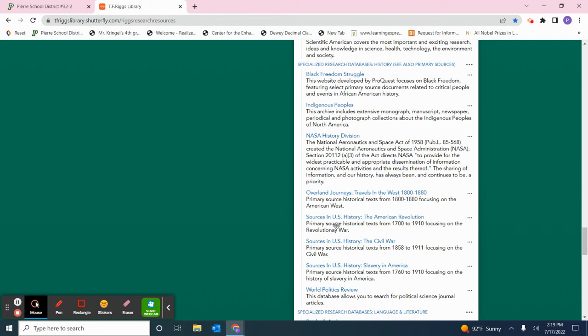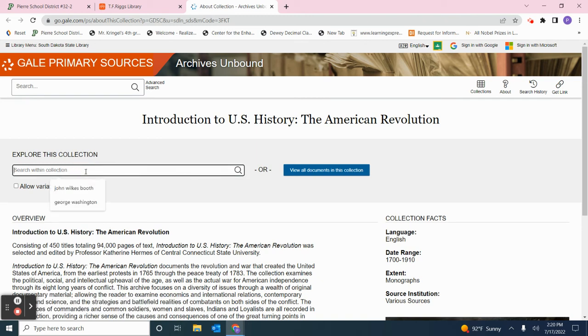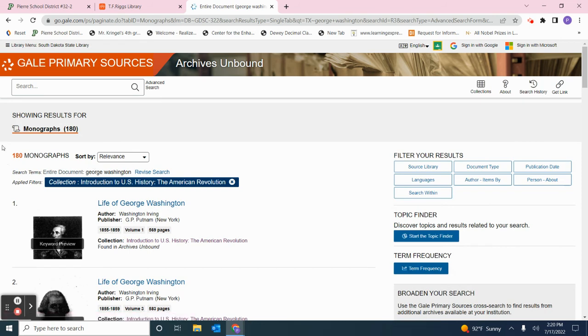So let's take a look just briefly at this one that says sources in U.S. history, the American Revolution. If I click on that, this is a database from Gale that is all about the American Revolution and primary sources related to that. So if I do a search on George Washington and hit enter, I come up with 181 monographs.